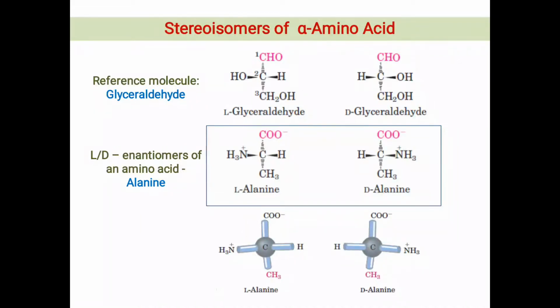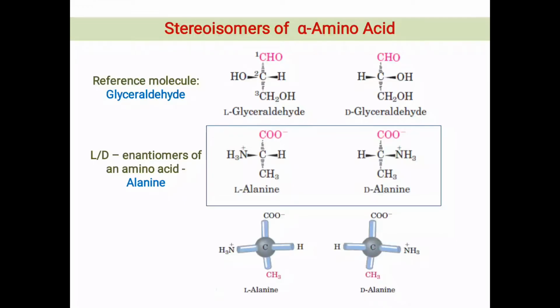But if we look at the arrangement of these groups in 3-dimensional view, these groups will be either away from the reader or towards the reader, with respect to each other and to the central alpha carbon atom. If the groups are away from the reader, they are drawn through a bond which is drawn as a dashed line, like those bonding the central alpha carbon to the carboxyl group and methyl group.